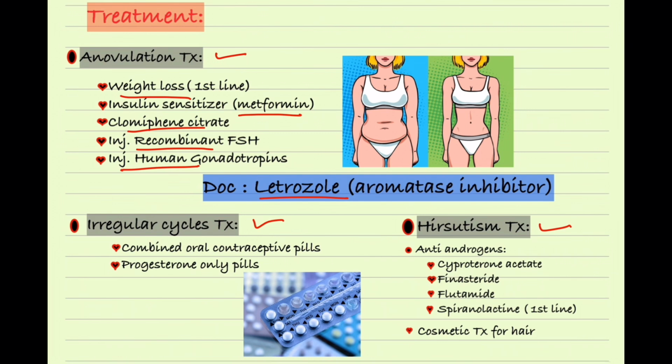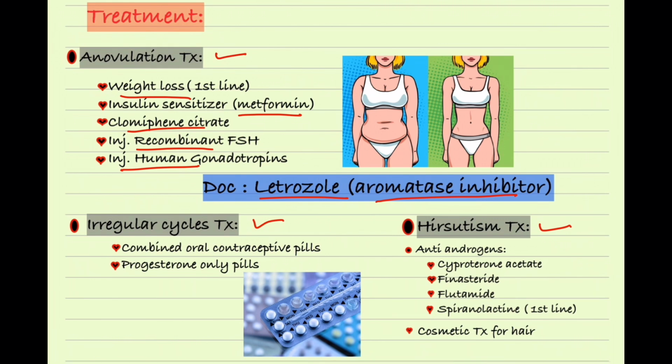Letrozole is an aromatase inhibitor. Aromatase is an enzyme which converts androgens to estrogen, and without estrogen there will be a positive feedback to our hypothalamus, and the hypothalamus will produce more GnRH, and more GnRH leads to secretion of more FSH from the anterior pituitary, and FSH will help to recruit more follicles. So letrozole is always the drug of choice for anovulation. Before it was clomiphene citrate, but nowadays it's letrozole.